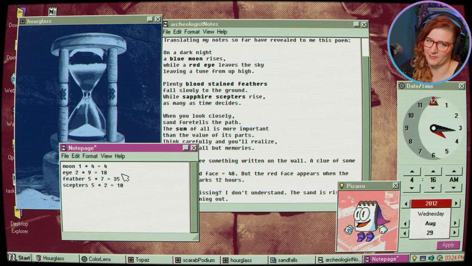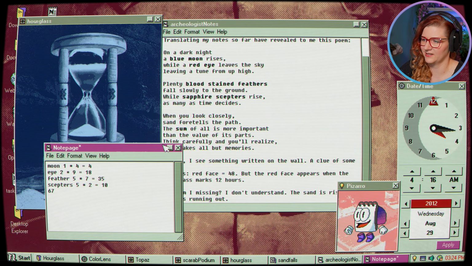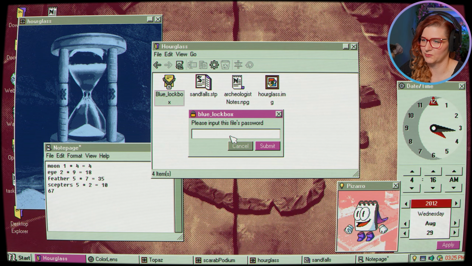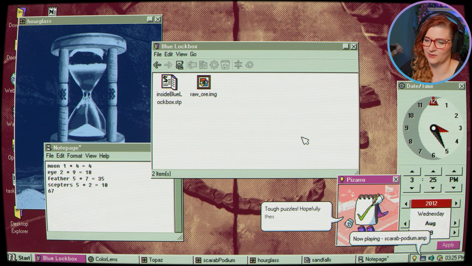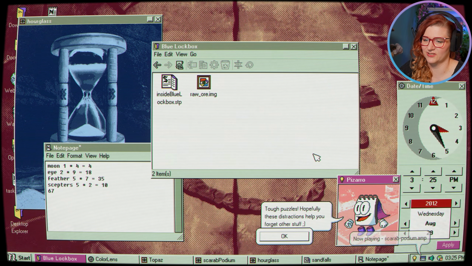Eye value 2 happens at 9:18. Feather value 5 happens at 7:35. And scepters value 5 happens at 2, it's 10. And altogether that's 67 if we do a sum like it tells us. So do we get to open with 67? There we go. Tough puzzles, hopefully these distractions help you forget other stuff.